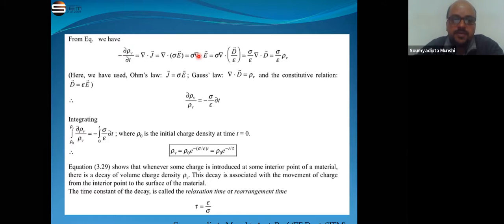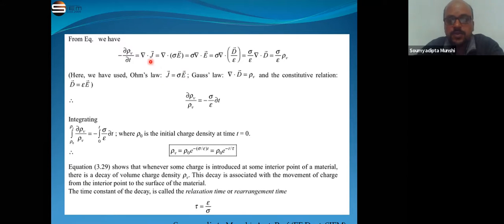So now we can write minus del rho v by del t is equal to nabla dot J. If we use Ohm's law, which I told you last class, J is equal to sigma into E, conductivity into the electric field.